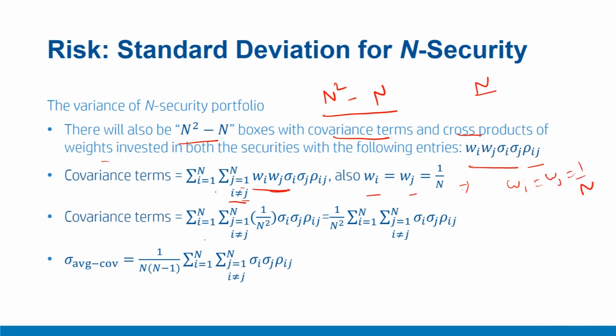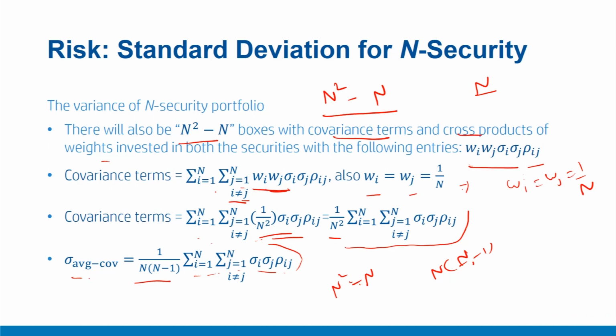In that simplifying case, our overall expression becomes 1 upon n square into sigma i sigma j rho ij. We can take n out of this expression because n is constant, so we are left with this expression. Now let us define an average quantity of covariance, or average covariance. We already know that there are n square minus n boxes, or n into n minus 1 boxes. So an average covariance can be easily defined as the summation of all these covariance terms divided by the total number of these covariance boxes, which are n into n minus 1 or n square minus n.